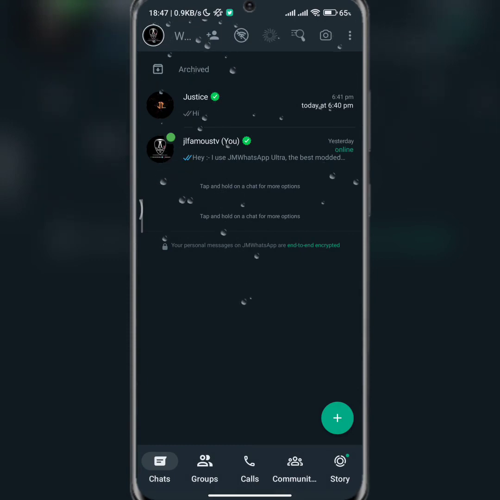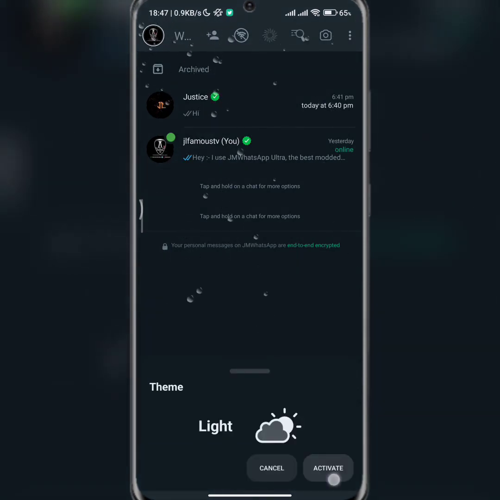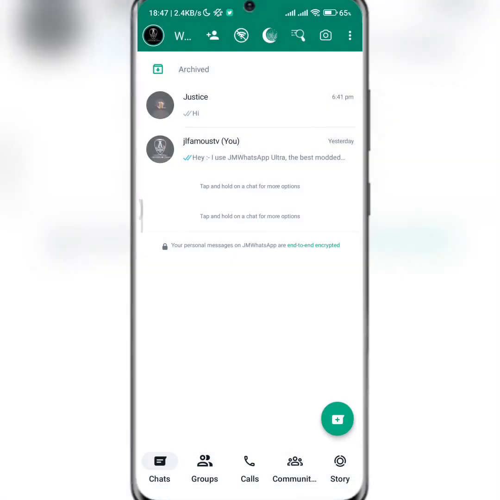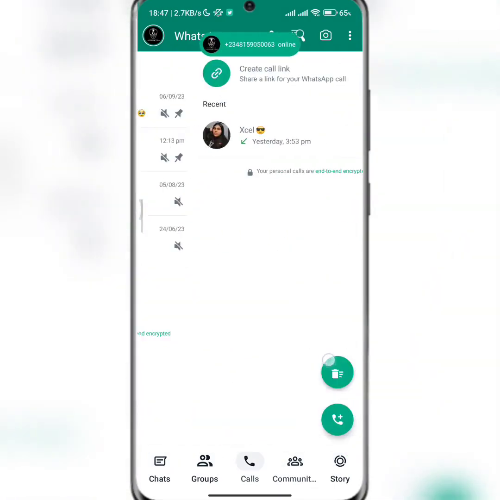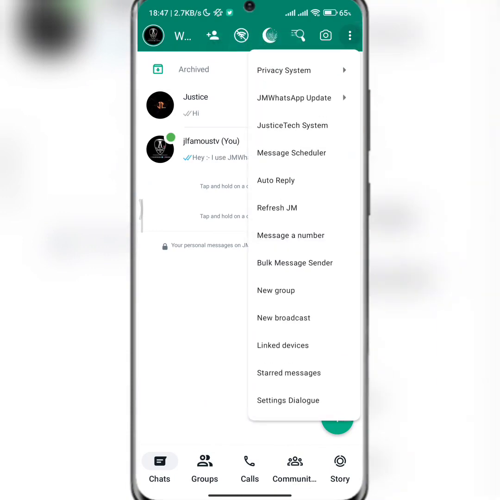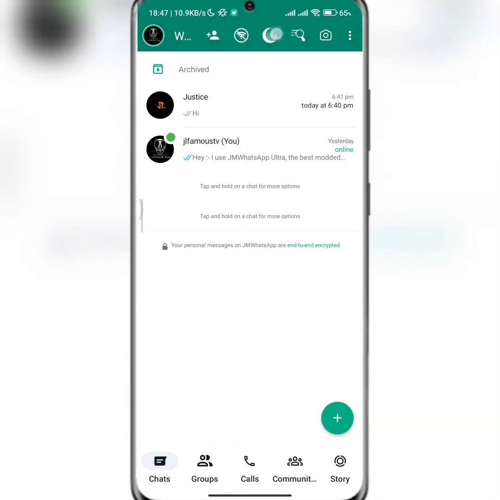Okay, so let's check for the light theme and see how it looks. So this is how the light theme looks. All right, this is how it looks. Okay, so I prefer dark mode.